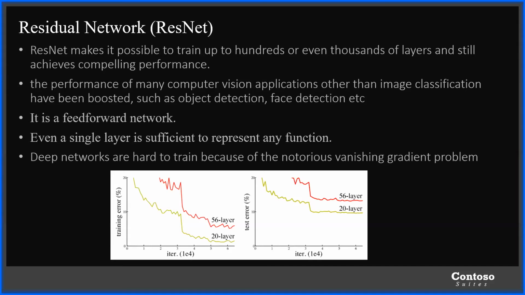Deep networks are hard to train due to the gradient descent problem. As we can see in the graph, there is a gradient descent problem when we train as well as test the data sets. That is, the deeper the network, meaning more hidden layers, the more it will lead to a gradient descent problem.